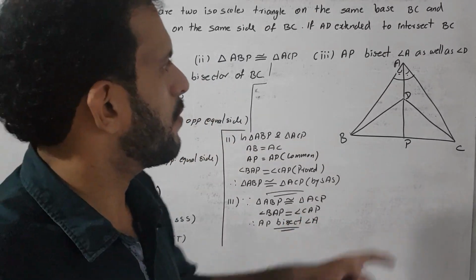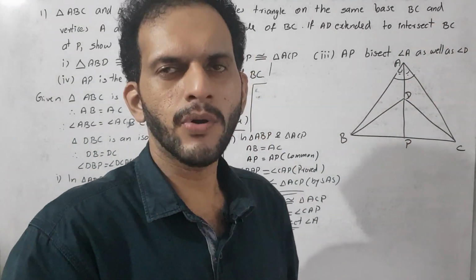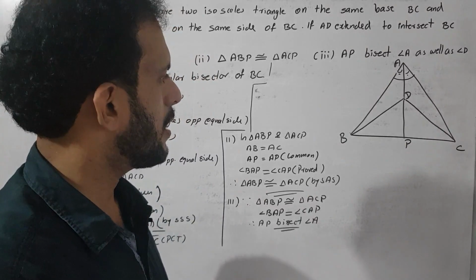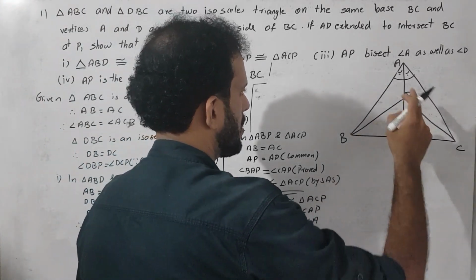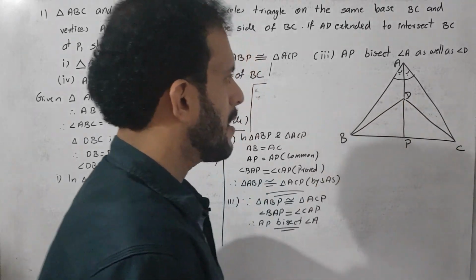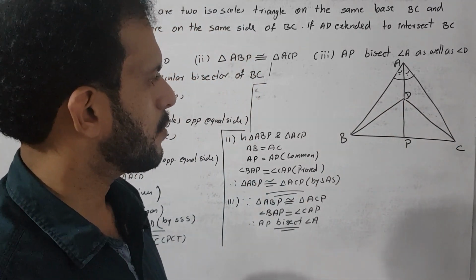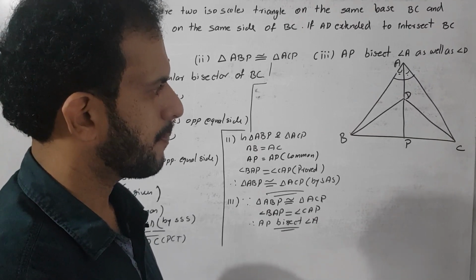Okay, AP bisects angle A. Then one more is there, we want to prove AP bisects angle D also. How to prove that is very clear. We want to prove that triangle BPD is congruent to triangle CPD.